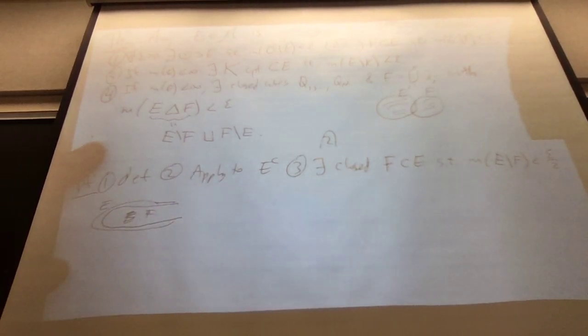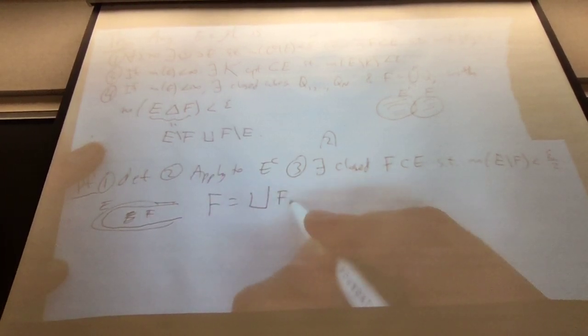So here's E, not necessarily bounded, bless you. We found an F inside of it. We're assuming E has finite measure. E is here, F is inside of it, that's closed. Yeah, but it might not be bounded. We just chop off part of it. Let's chop off parts of it.